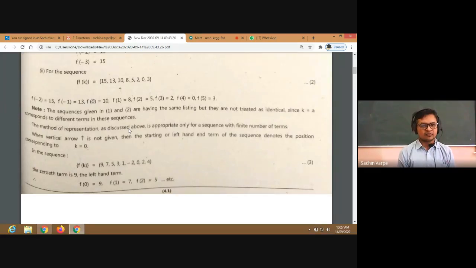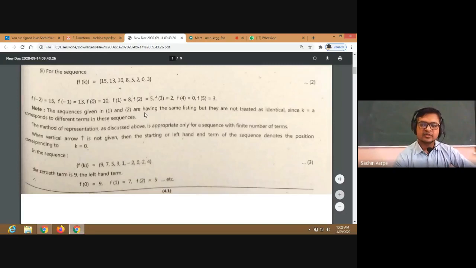In the sequence f of k is equal to 9, 7, 5, 3, 1, minus 2, 0, 2, 4, here the arrow is not there, isn't it? So at the 0th position, 9 is there. So f of 0 is 9, f of 1 is 7, f of 2 is 5, and so on. There are no negative positions of the sequence, right? Here, only the non-negative positions. Non-negative means including 0. Right?